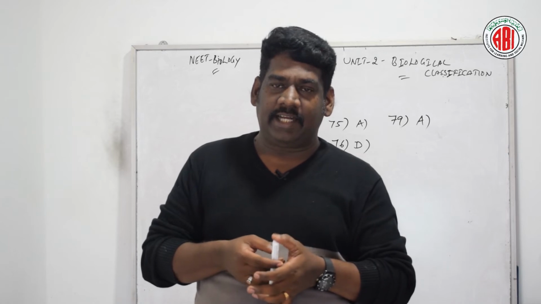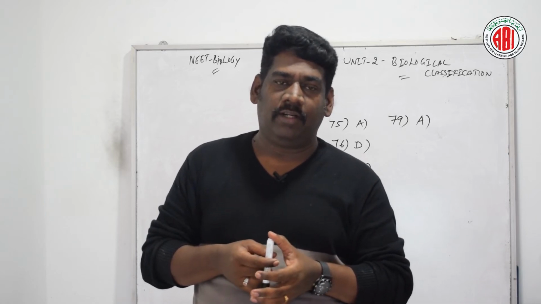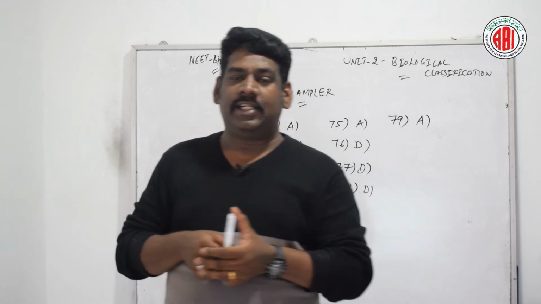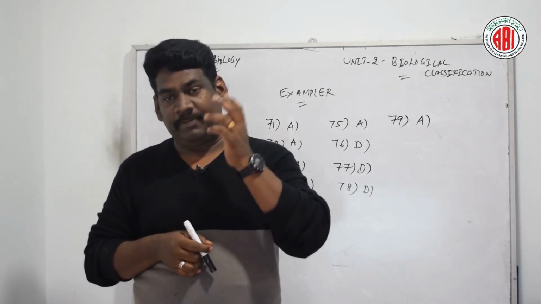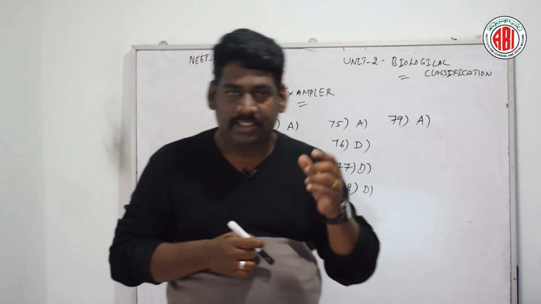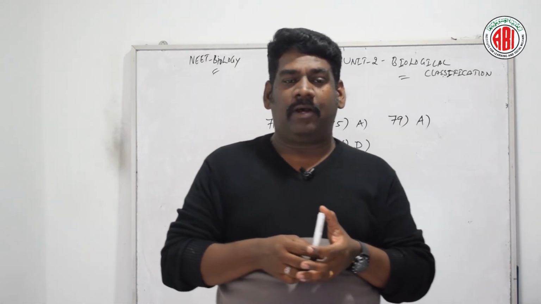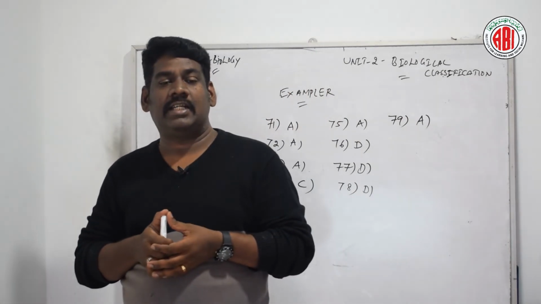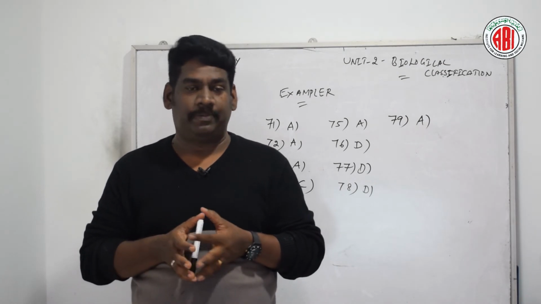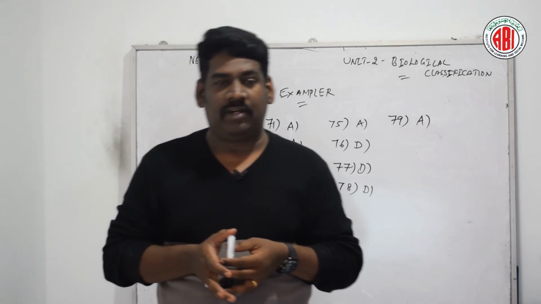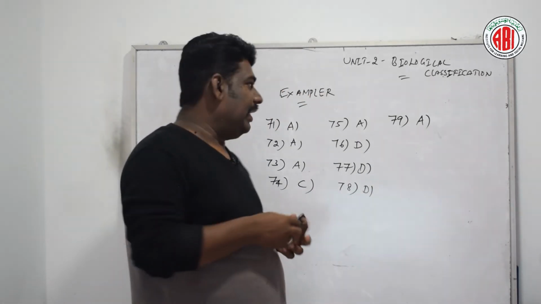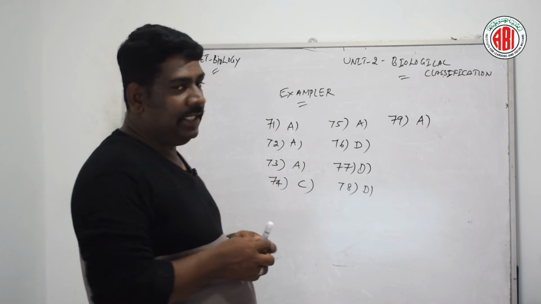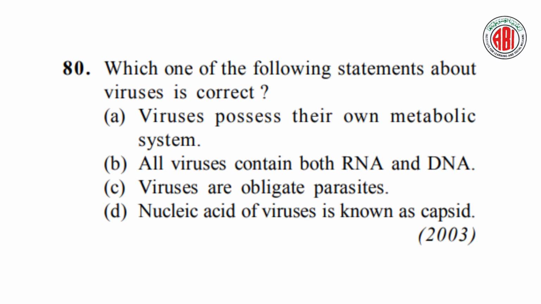Bacterial DNA is not associated with histone protein and does not coil to form well-defined chromosomes during multiplication. In addition to the circular DNA, a small amount of subsidiary extrachromosomal DNA is also present, in the form of plasmids or episomes. So the right answer for this question is option A. Now let us go to the next question.